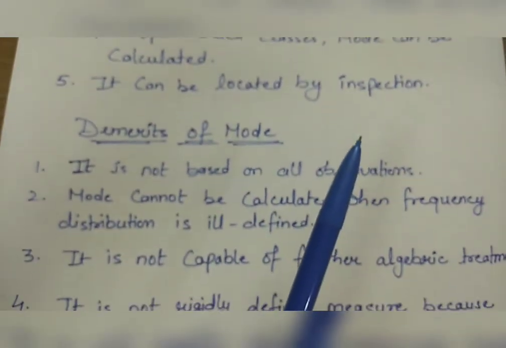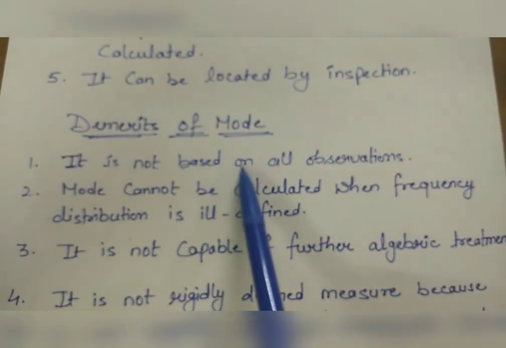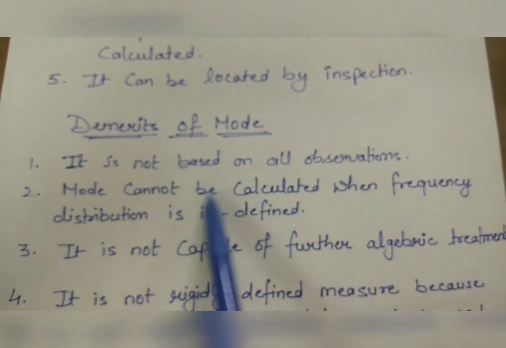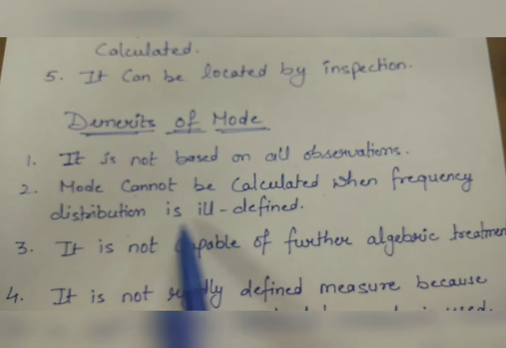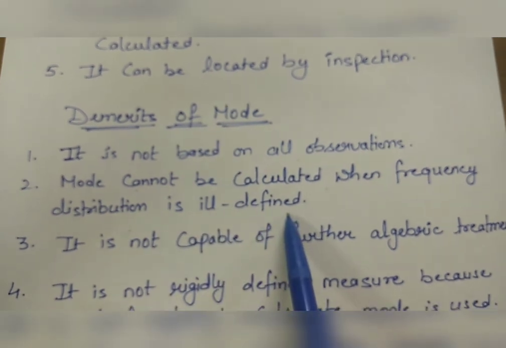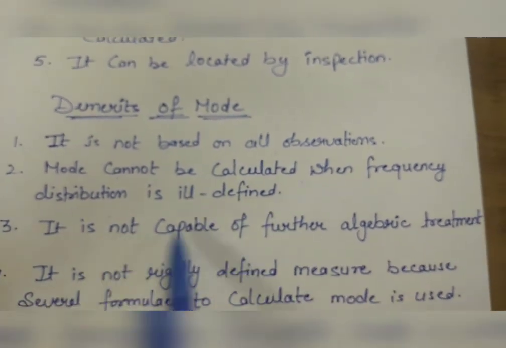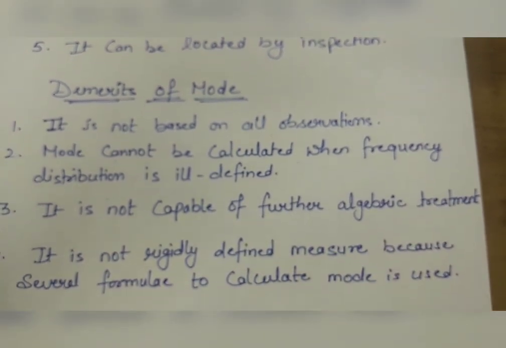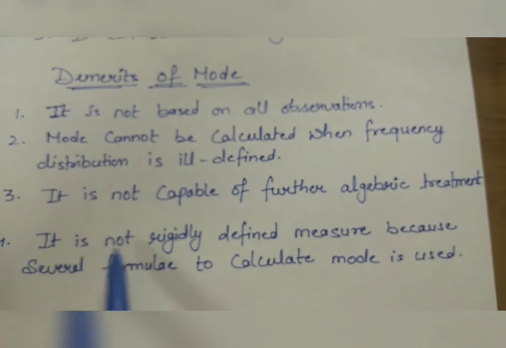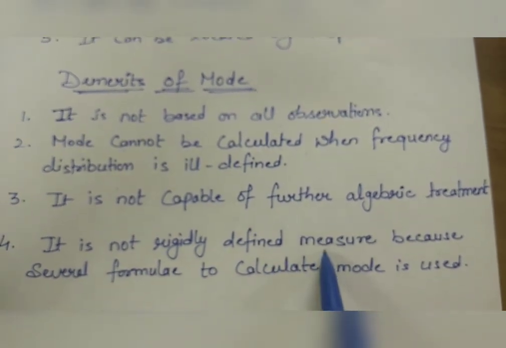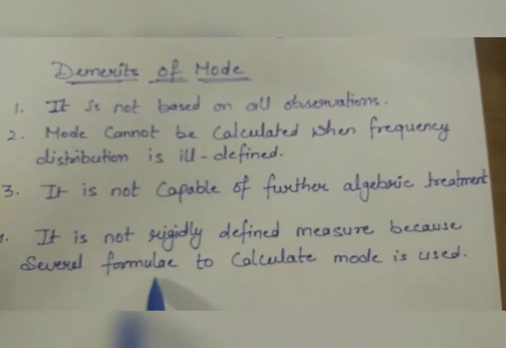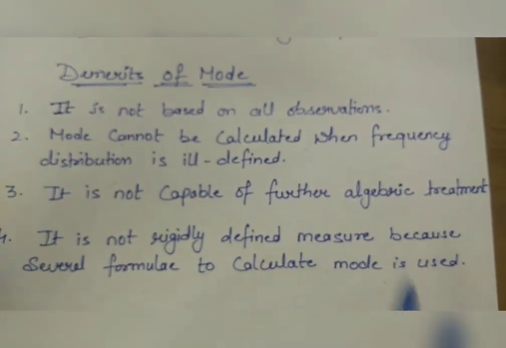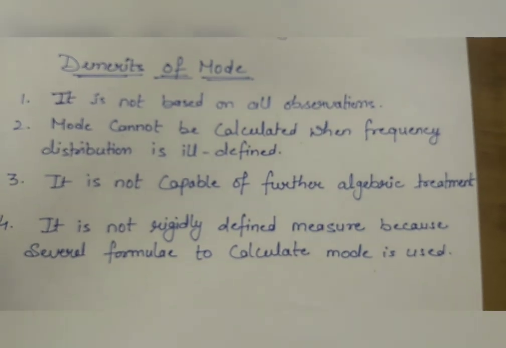Demerits of mode. It is not based on all observations. We can see mode cannot be calculated when frequency distribution is ill-defined. It is not capable of further algebraic treatment. Last, it is not a rigidly defined measure because several formulae to calculate mode are used. So this is your mode. I hope you will be able to understand mode.